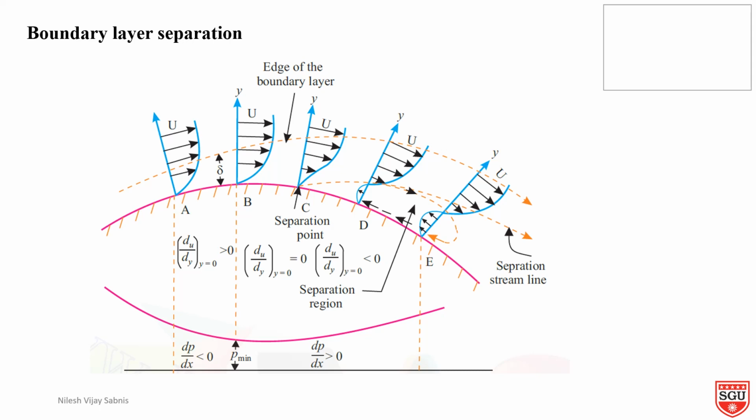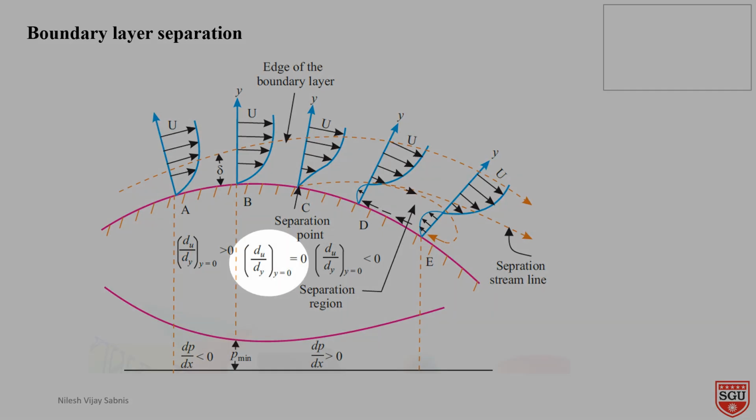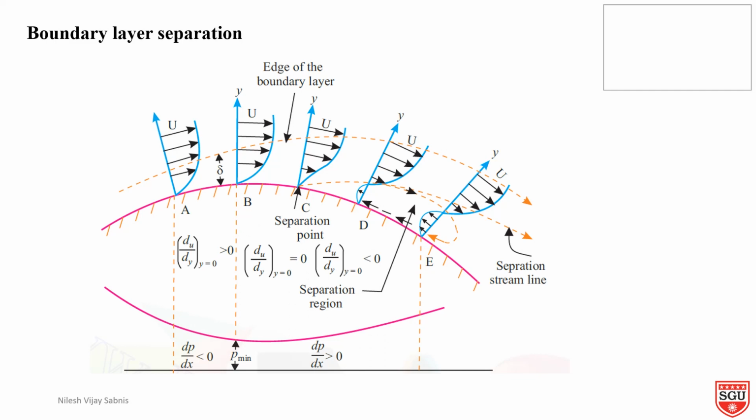The velocity gradient for a given velocity profile exhibits the following characteristics for the flow to remain attached, get detached, or be on the verge of separation. First, ∂u/∂y is positive, meaning the flow is attached. ∂u/∂y is 0, meaning the flow is on the verge of separation.